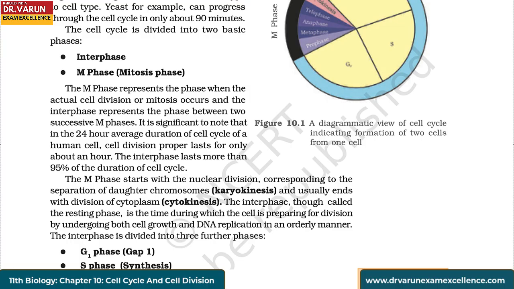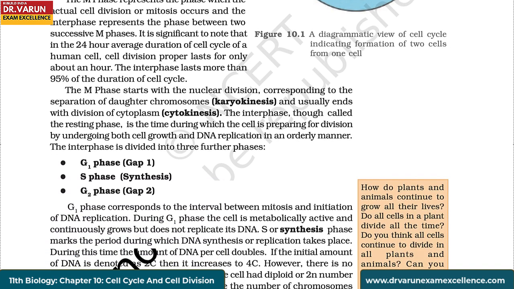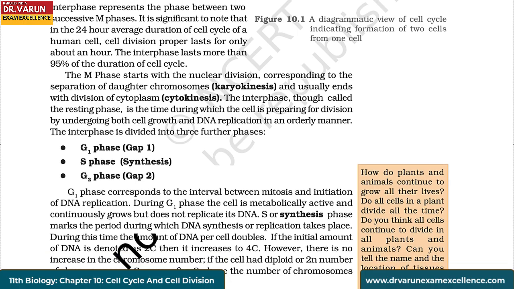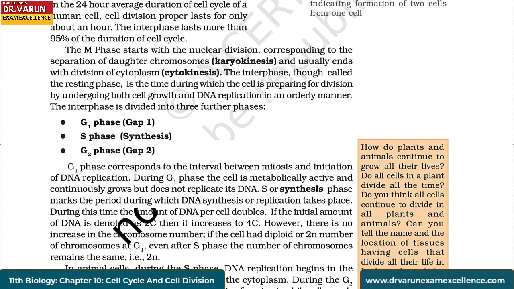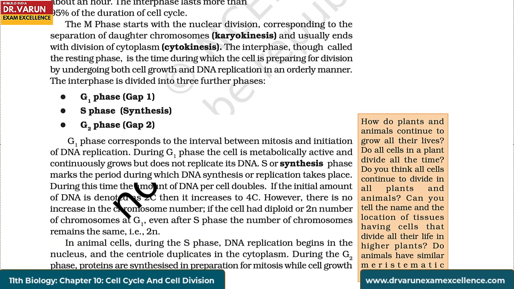It is significant to note that in the 24-hour average duration of cell cycle of a human cell, cell division proper lasts for only about an hour. The interphase lasts more than 95% of the duration of cell cycle. The M phase starts with the nuclear division corresponding to the separation of daughter chromosomes called karyokinesis and usually ends with the division of cytoplasm or cytokinesis. The interphase, though called the resting phase, is the time during which the cell is preparing for division by undergoing both cell growth and DNA replication in an orderly manner.